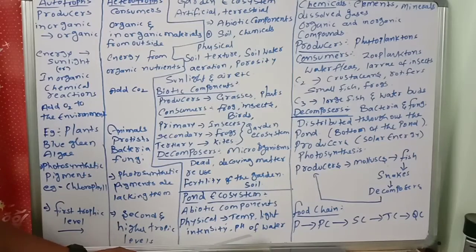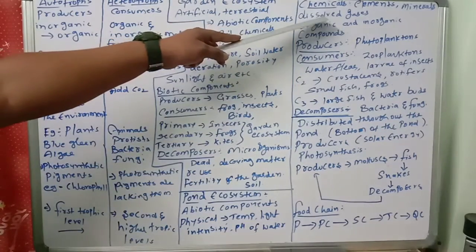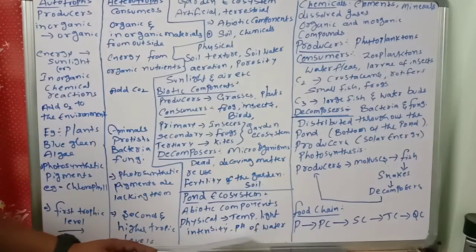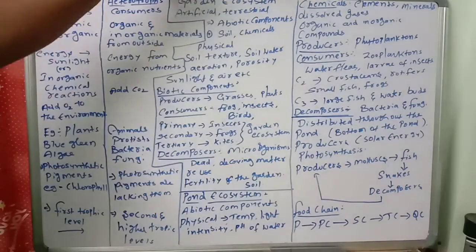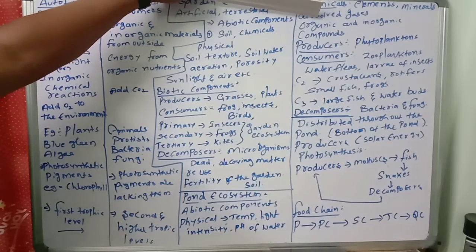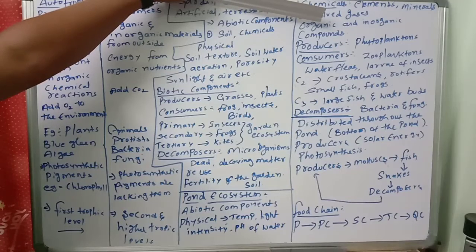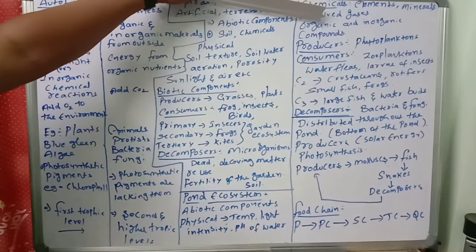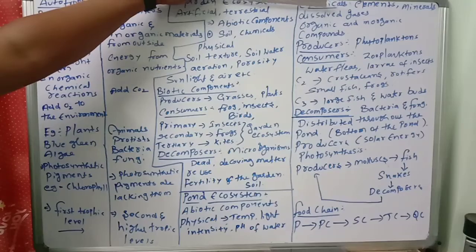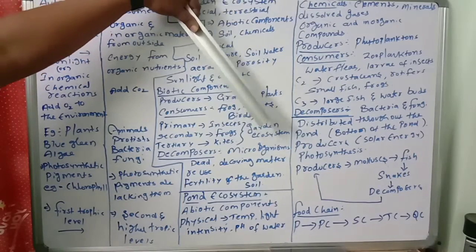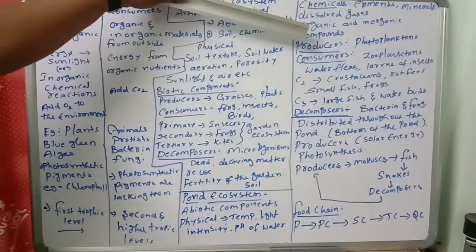Chemical: the pH of water, elements, minerals, dissolved gases. So temperature, light intensity are physical, and pH of water and the chemicals, what? Elements which are present in the water. Okay, this is important. Next, dissolved gases, organic and inorganic compounds. So elements, minerals, dissolved gases, organic and inorganic compounds, these all are called chemical components. But these physical and chemical come under which one? Abiotic components.